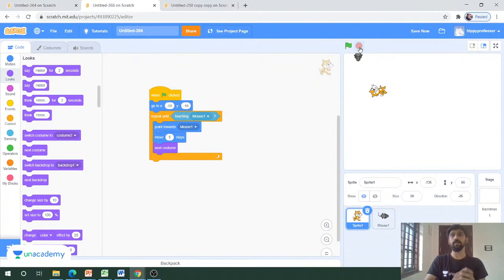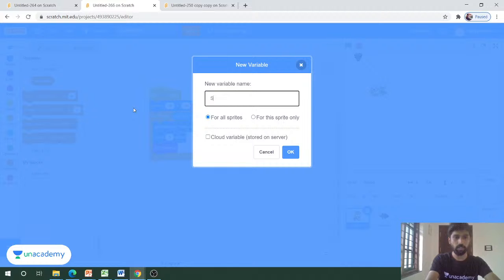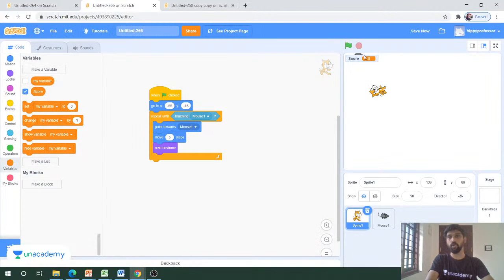Now what I'm trying to do is put a scoreboard. In order to put a scoreboard, just go to the variables, and you have to create a new variable. So I will click make a variable, and I will name it score. Now I just created a scoreboard here.